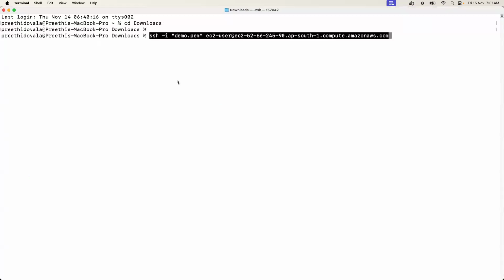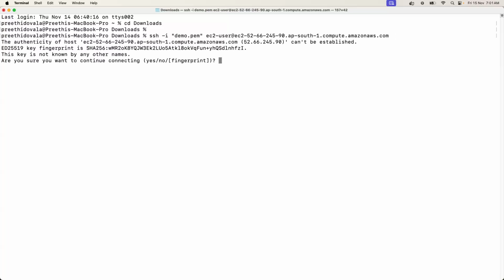Copy this command here. Right, SSH with the PEM file we downloaded some time back, right? And ec2-user @ IP address. What is the concept of SSH? What is this PEM file and all, we will learn separately. This is just to give you an idea of how you connect. You have to run this command from the location of that PEM file which we downloaded.